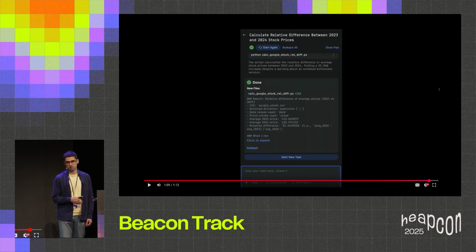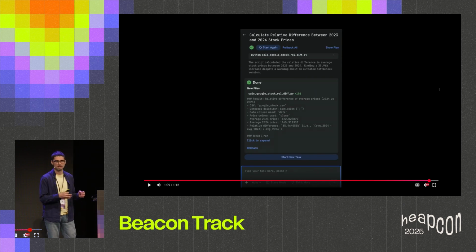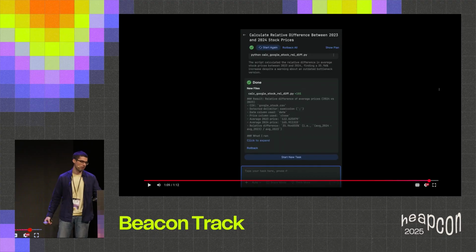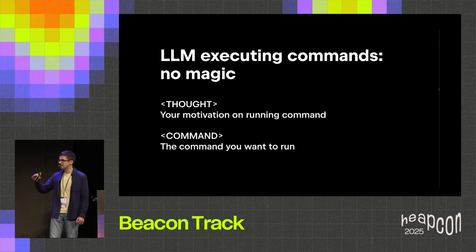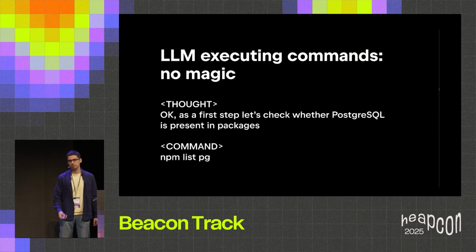LLMs are very smart tools. They are smart in instruction following, which means that when we instruct an LLM to do something, usually it will strictly follow our instruction. And we can use it in the following way. We can ask the LLM, please format each of your responses like this: include a thought tag, where you provide some motivation of what you are doing, and a command tag, where you provide the exact command that we need to run. And the LLM will behave accordingly.